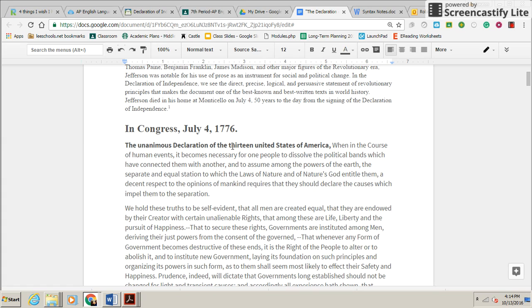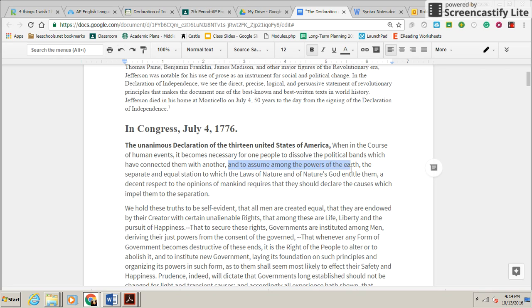Also, the unanimous declaration of the 13 United States of America, at this point, we were not called the United States of America officially. We were still technically part of England. So that is also important to recognize, that they had a name to call themselves, but it wasn't official yet.